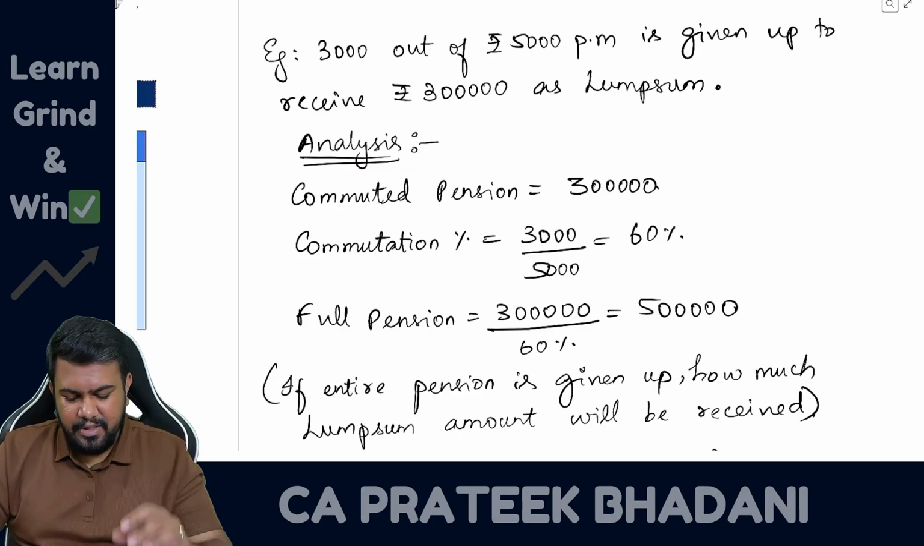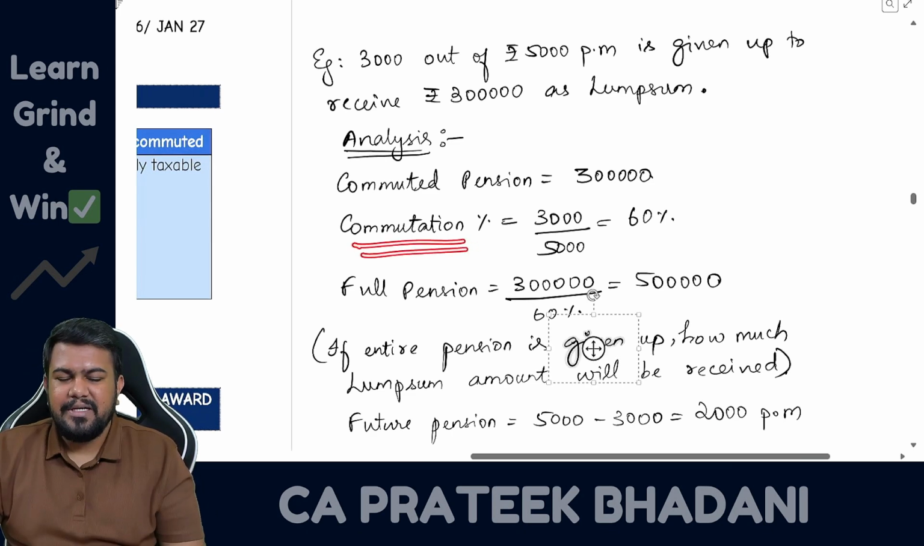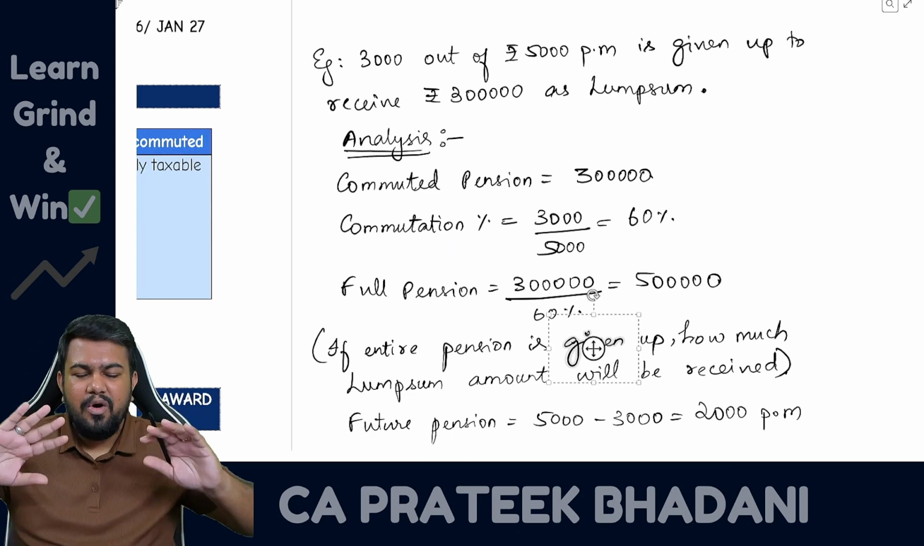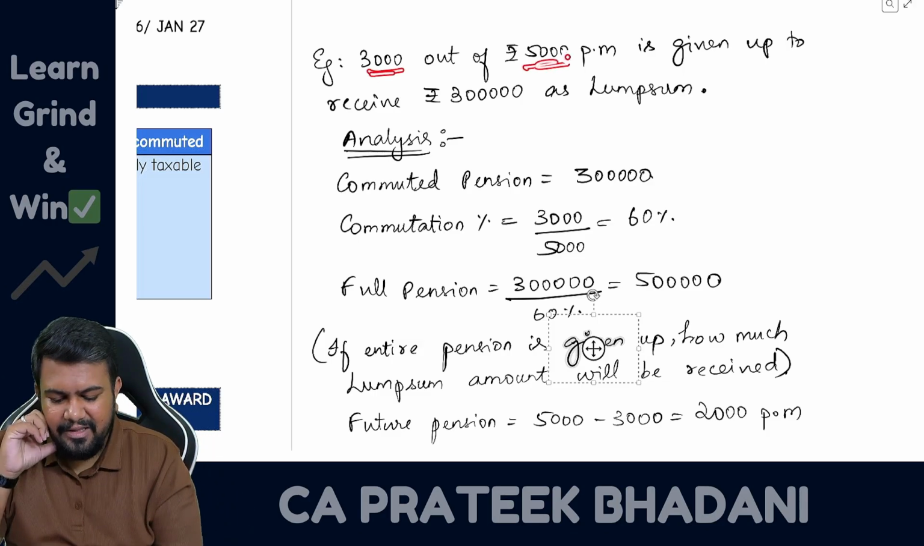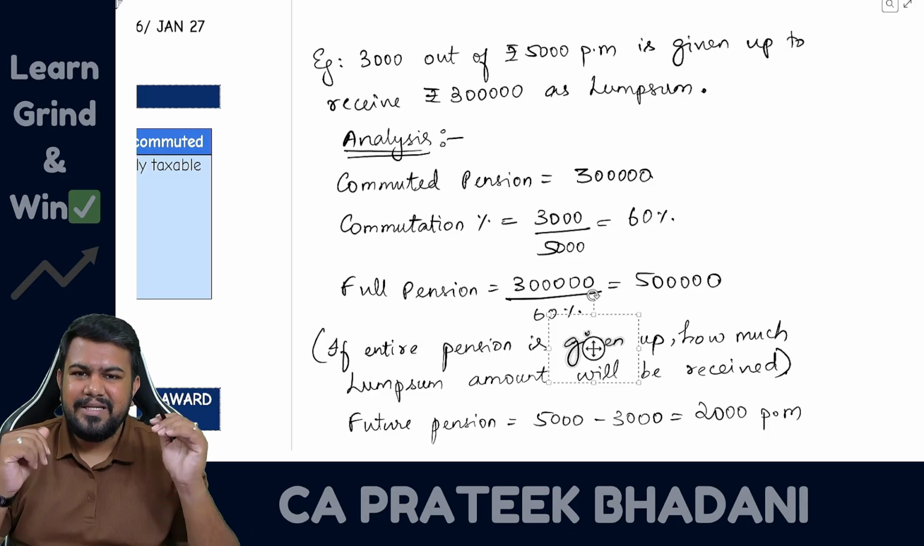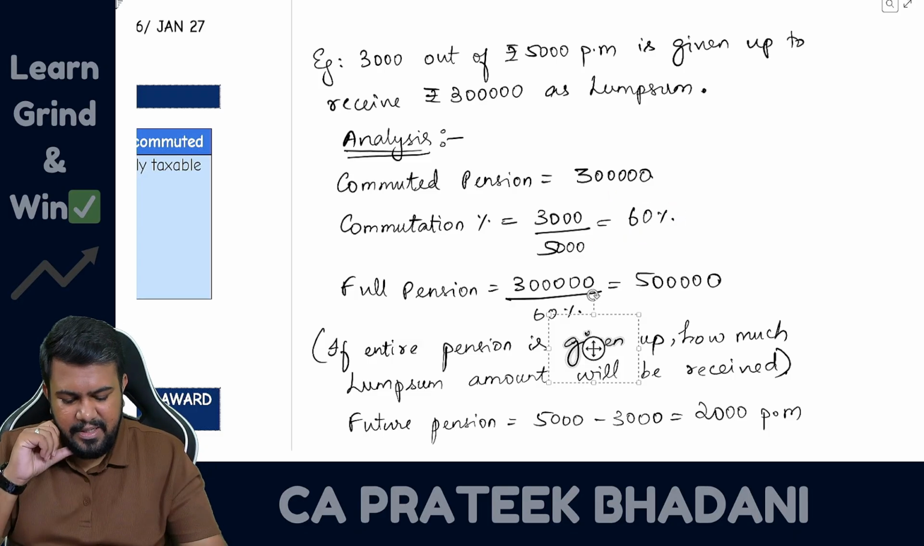To claim the exemption, you should know certain terms. What is the term? First is commutation percentage. Commutation percentage means what percentage of the pension has been commuted. So 3,000 out of 5,000 has been commuted. So how much percentage is commuted? 3,000 divided by 5,000 into 100 is equal to 60%. So 60% has been commuted.